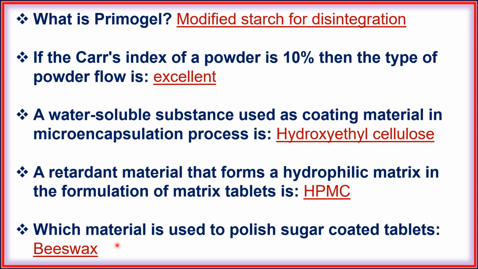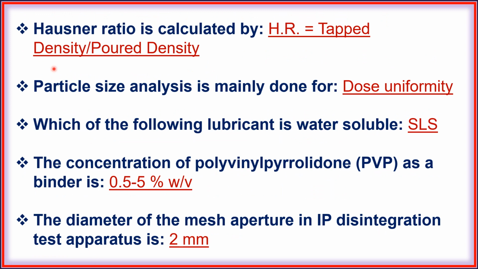Next, which material is used to polish sugar-coated tablet? Beeswax. Next, Hausner ratio is calculated by HR equals tap density by bulk density. Next, particle size analysis is mainly done for dose uniformity.